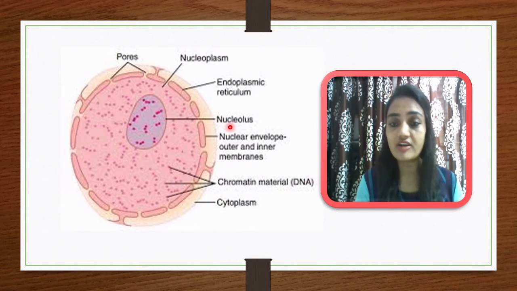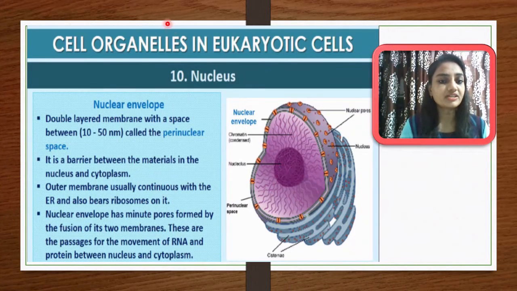Then the nucleolus is also a very important structure in the nucleus. This is a tiny dot-like structure, the nucleolus, and here sometimes the endoplasmic reticulum may be connected with the nucleus. First of all, we will discuss the nuclear envelope, which is a basic component of any nucleus. Here we are talking about eukaryotic cells, so a nuclear envelope will always be present.